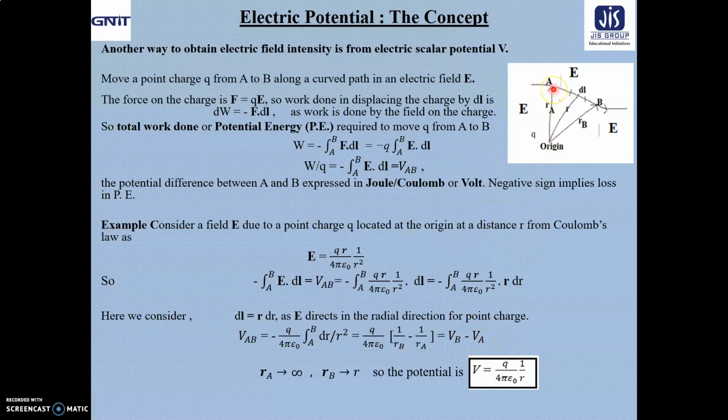Now let us move the point A to infinity.